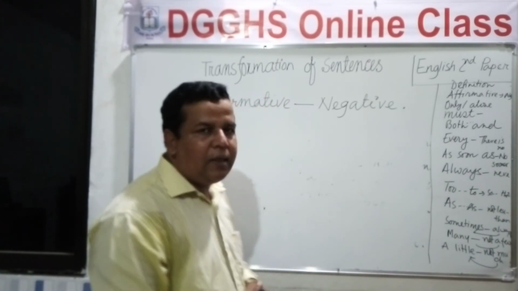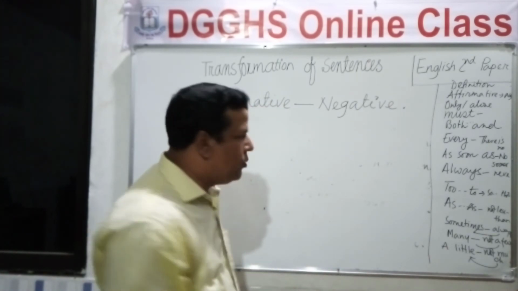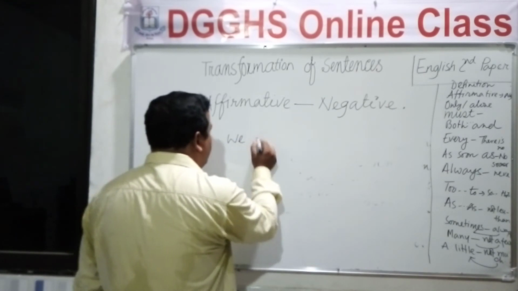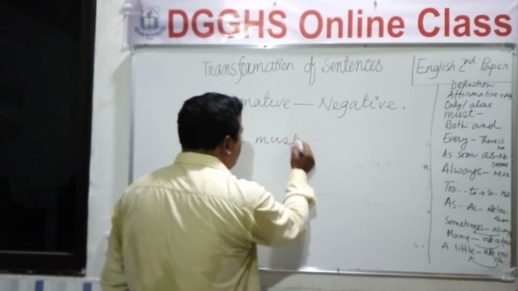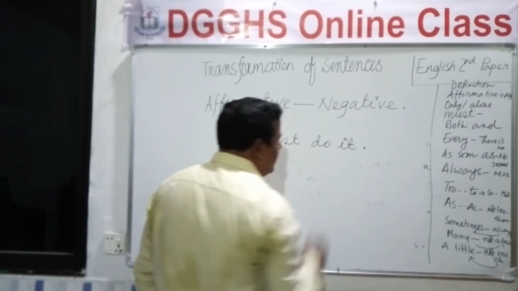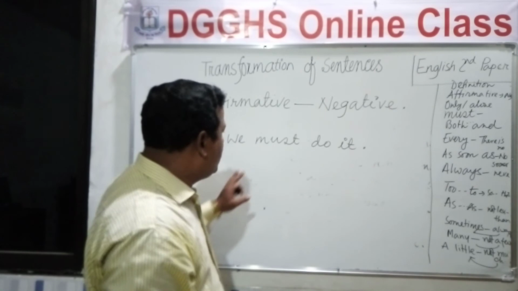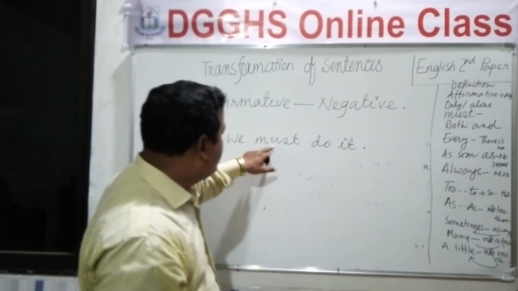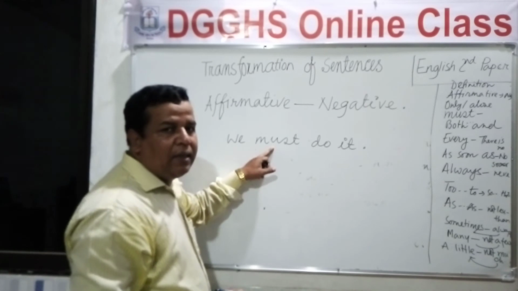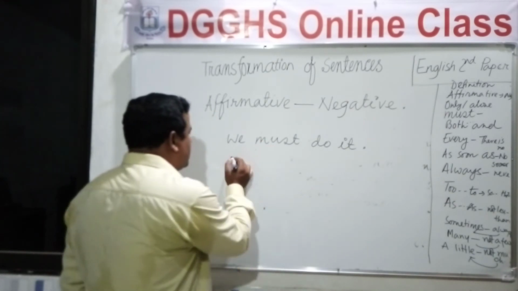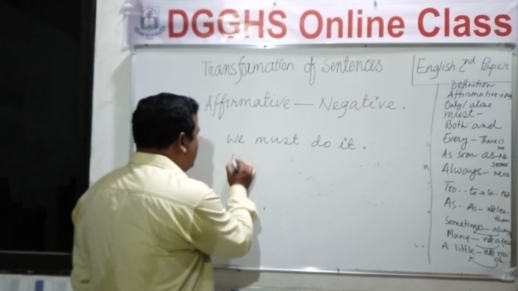Okay, let's see an example. We must do it. So how will we change it into negative one? We will write cannot but in place of must.